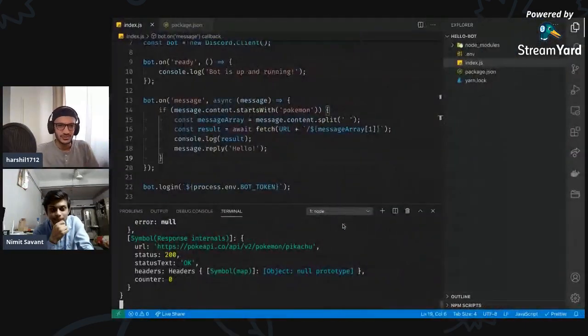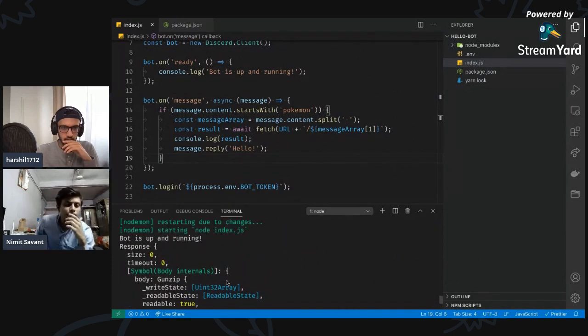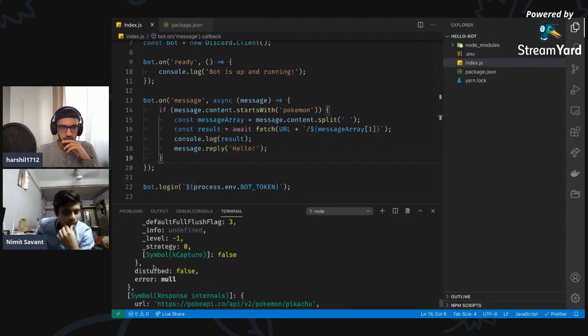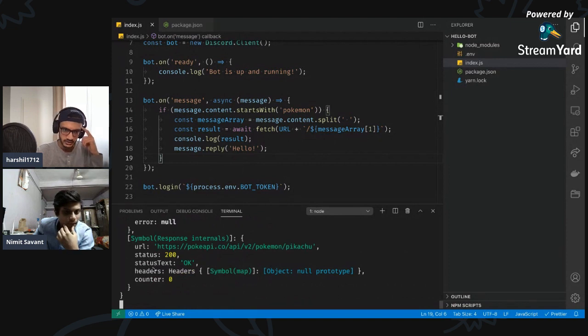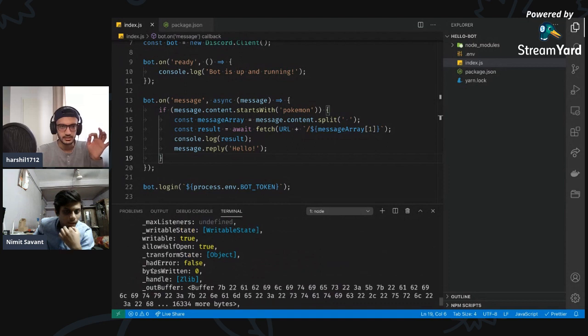Cool. So we got all the data, but this is the response body. I'm just trying to understand the structure over here so that we get only the information that we need.